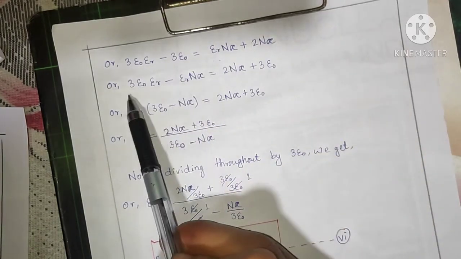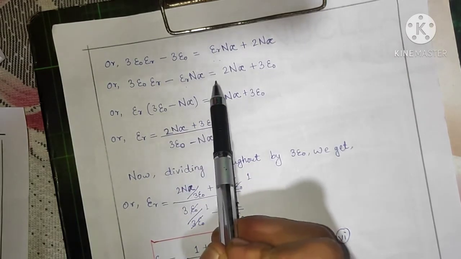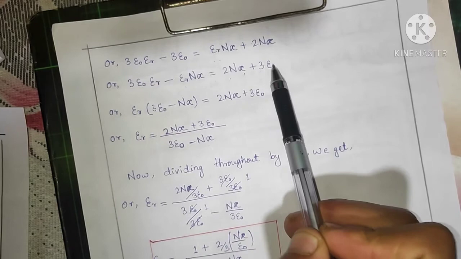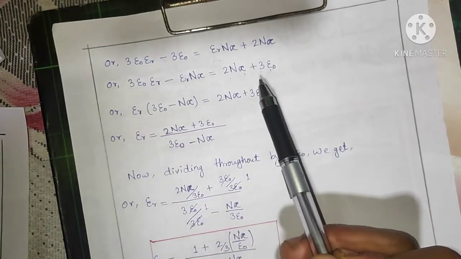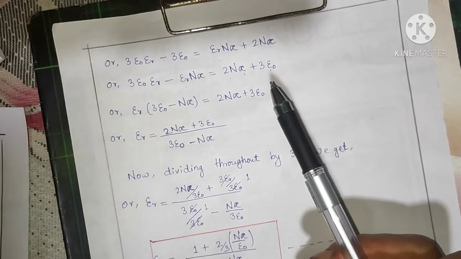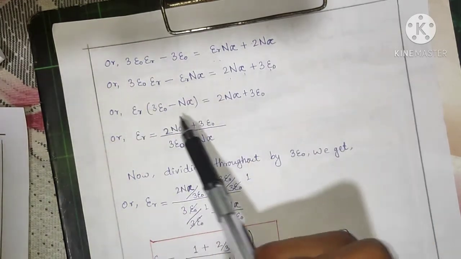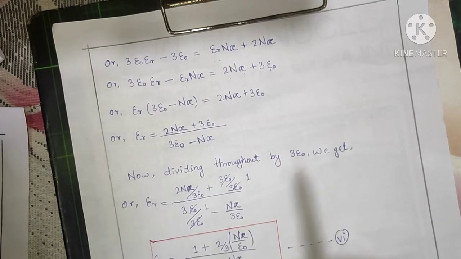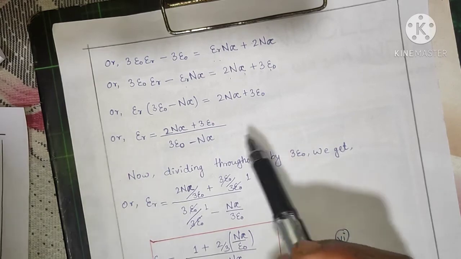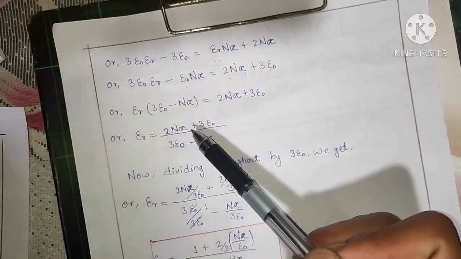So 3 epsilon naught epsilon r minus epsilon r n alpha is equal to 2 n alpha plus 3 epsilon naught. We bring the terms which consist of epsilon r, the dielectric constant, to one side and take it common.